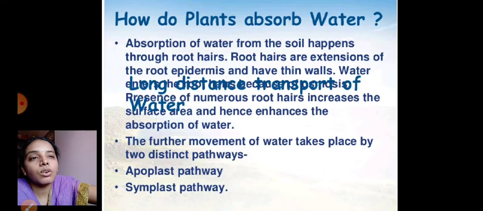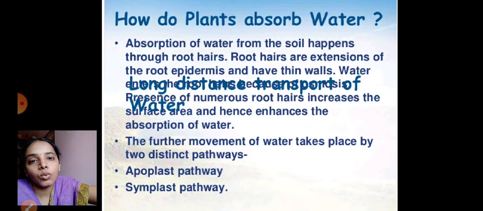So how does a plant absorb the water? Absorption of water from the soil usually happens through the root hairs. The water absorbed by the root hairs is transported into the epidermal cells, through the walls, and then it enters the cortex region, and through the endodermis the water is transported to the xylem tissues.